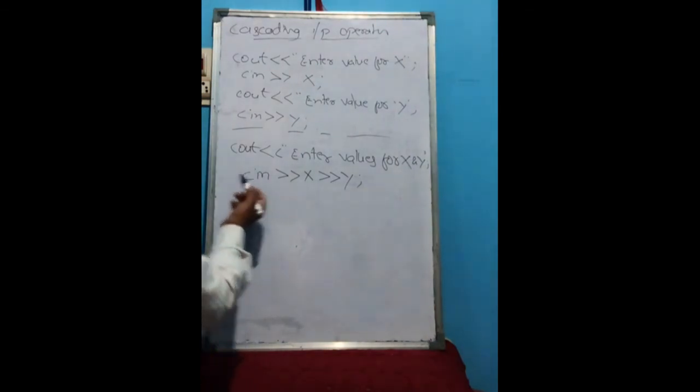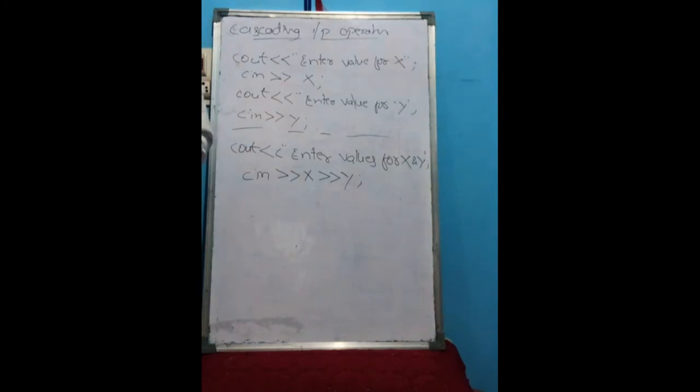Clear? Here, if we say the definition: when we want output of more than one result, this can be done using a single cout statement. Here, see, two cout statements are there. Instead of that, we write a single output statement.